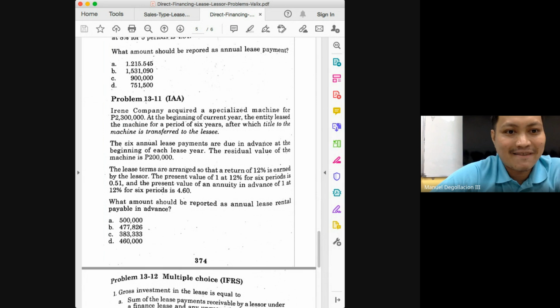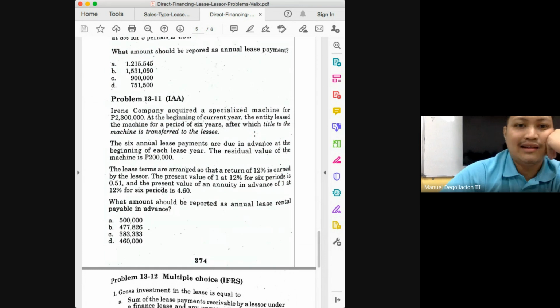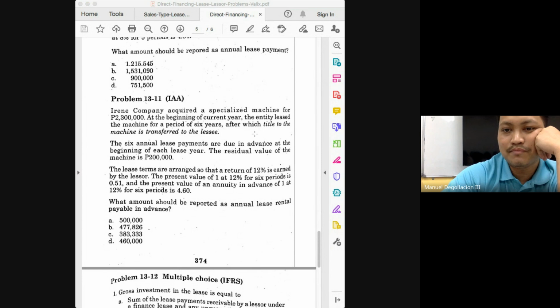Okay. So there's one thing, class, that you might get wrong here. The present value is 2,300,000. Okay. What have we been doing the previous problem, class? We have removed the present value of the residual value.